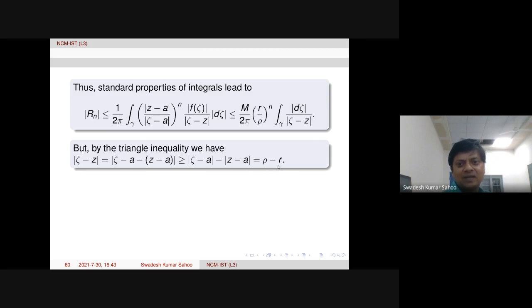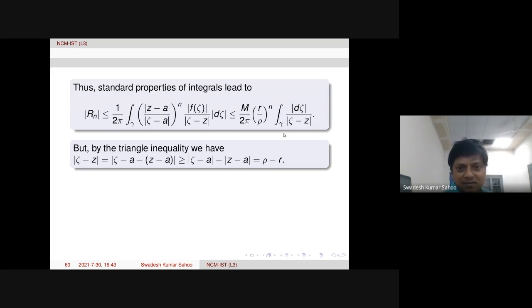So we are getting rho minus r. Therefore modulus of zeta minus z is bigger than or equal to rho minus r. So that quantity we can take outside again. Then the only thing remaining is the integral over gamma of modulus of d zeta. That is actually the length of gamma.